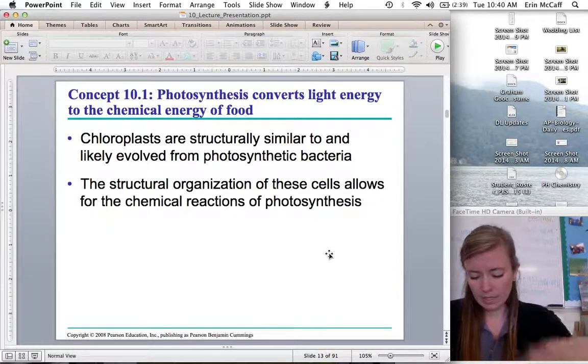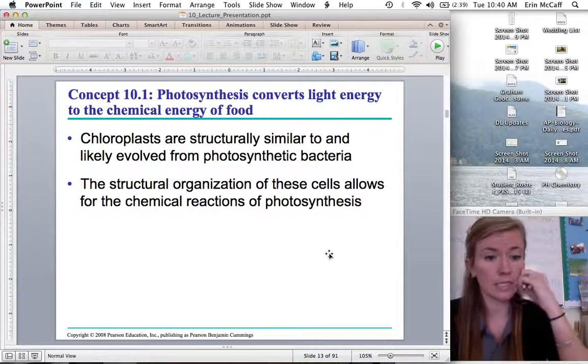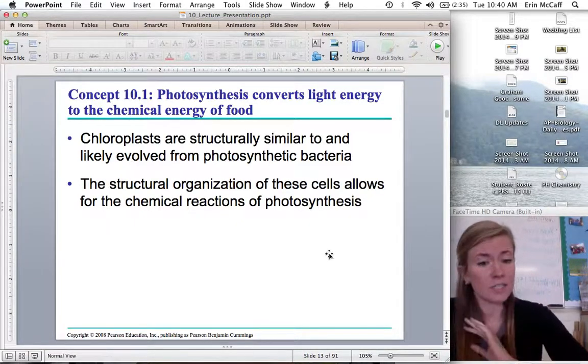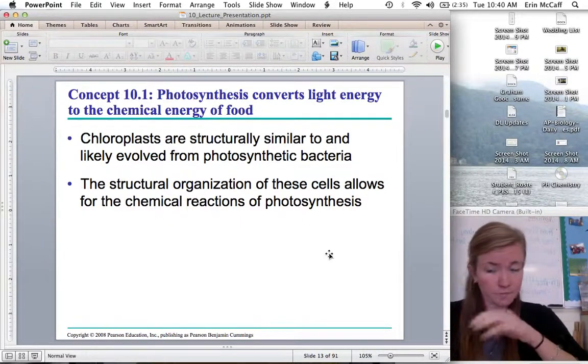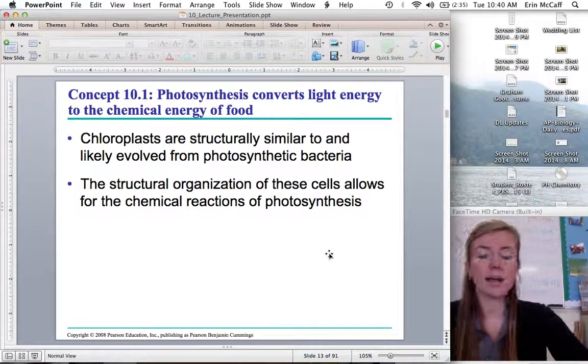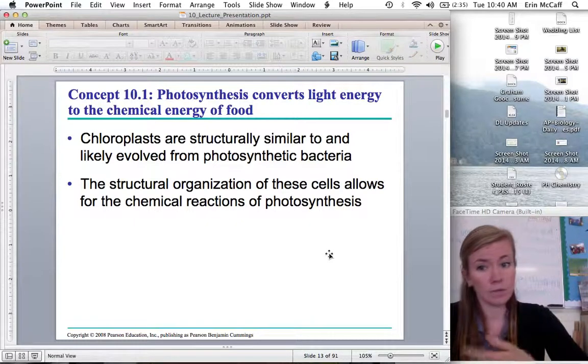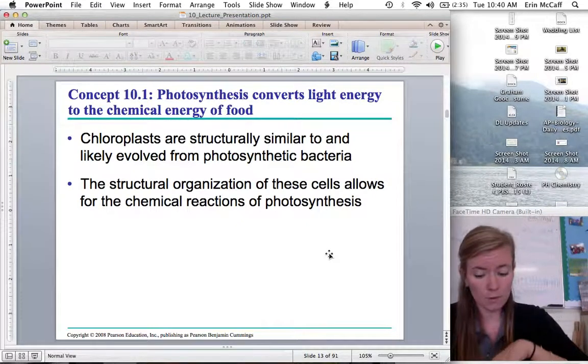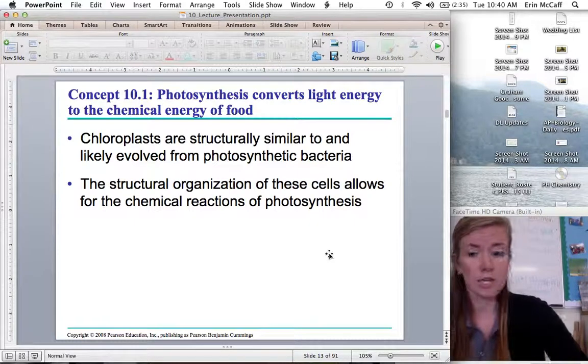So 10.1 talks about the basic overview of photosynthesis. So photosynthesis occurs in chloroplasts. And remember that because it's very structurally similar to photosynthetic bacteria. Remember the endosymbiotic theory, that an early eukaryotic cell engulfed through phagocytosis a photosynthetic bacteria, and that's why they have their own ribosomes, their own DNA, and a double membrane around the outside. And the structural organization of these cells allows for the chemical reactions of photosynthesis. Remember, structure fits function.